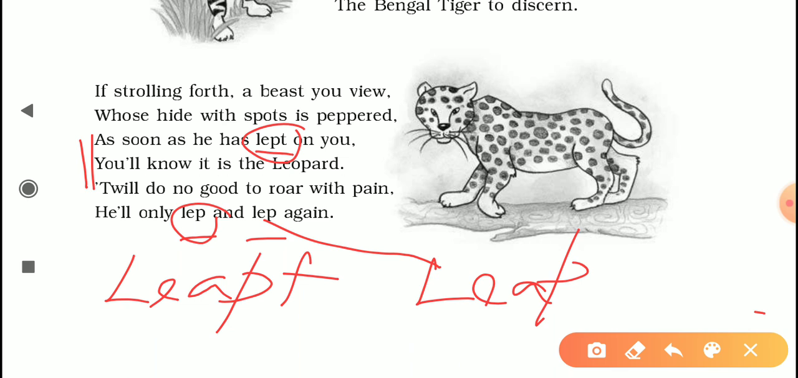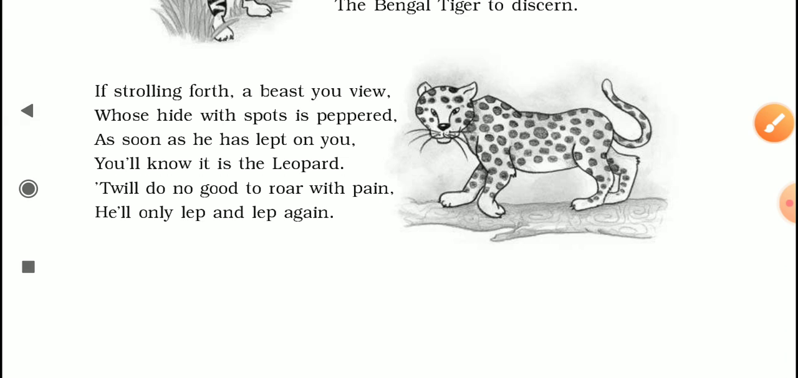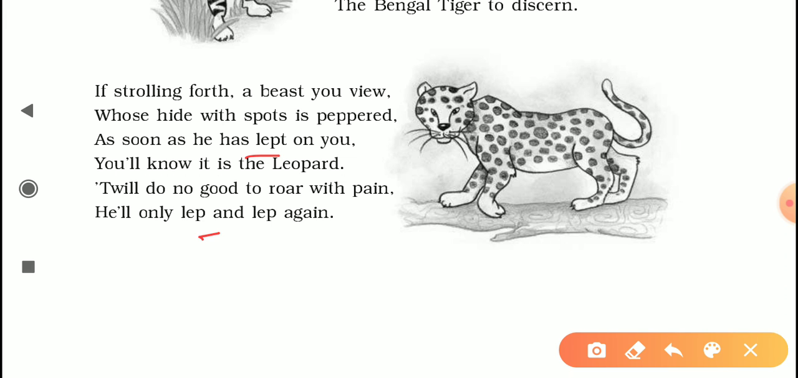Now this is a device that is called poetic license, where a poet is allowed to misspell the words to keep up the rhyme scheme. So that is why the poet wants to keep the rhyme going, and that is why she is misspelling these two words and also by that entertaining the young readers.